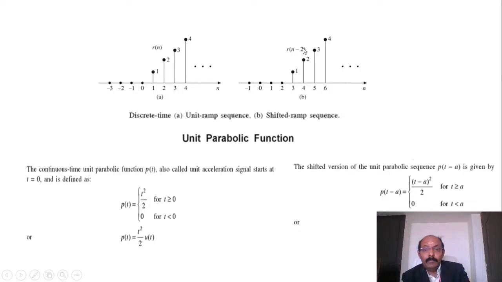R of n minus 2 is nothing but what? 3 belongs to the origin of the element. We can write it like that. We can shift the sequence by 2 using r of n minus 2, that means shifted by the value of plus 2. If it is r of n plus 2, we can shift it to the negative side. So now it is shifted in terms of a positive sequence. The start is minus 3, minus 2, minus 1, 0. Now minus 3 is shifted to minus 1 actually. So here it is minus 1, 0. So what happened?